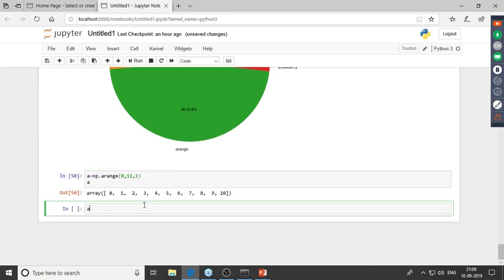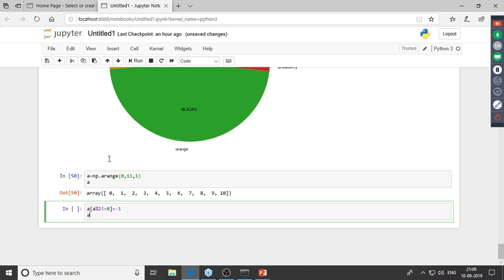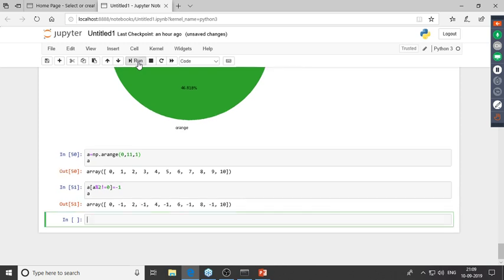Now what I want is I want to change all of the odd numbers to -1. So I'll give the condition over here. So if a%2 is not equal to 0, so if I divide the number by 2 and it is not equal to 0, then it would mean that this is an odd number. So if that is the case, then what I'll do inside this, I'll give in the value -1. So now let me print this out. Right, so wherever we had an odd number, I've changed that odd number to -1. So initially it was 1, I've changed it to -1. So here it is 3, I've changed it to -1.